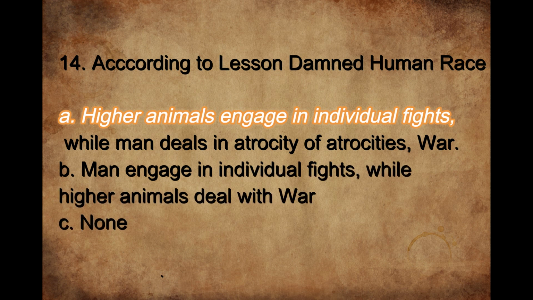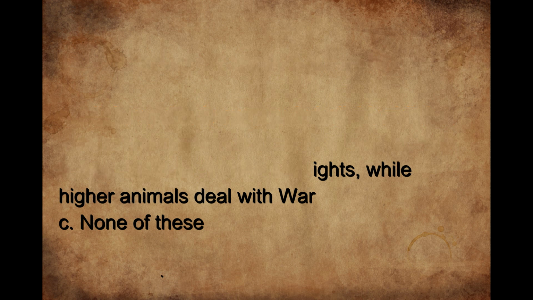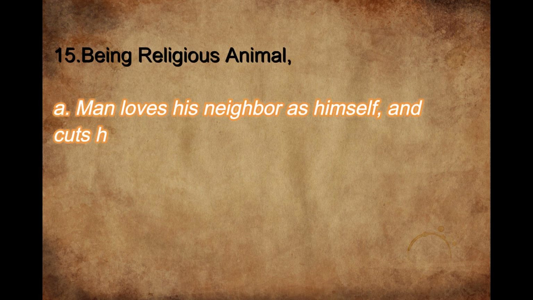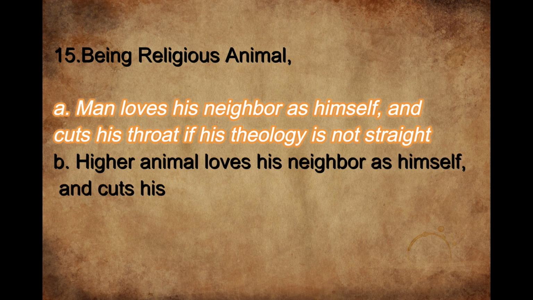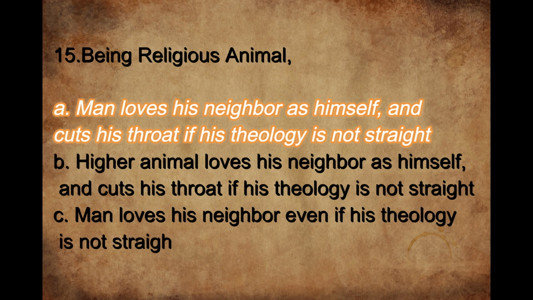Again, which one is the right one? The right option is A, that is higher animals engage in individual fights while man deals in atrocities, that is war. Fifteenth question, being a religious animal: the right option is A, that is man loves his neighbor as himself and cuts his throat if his theology is not straight.